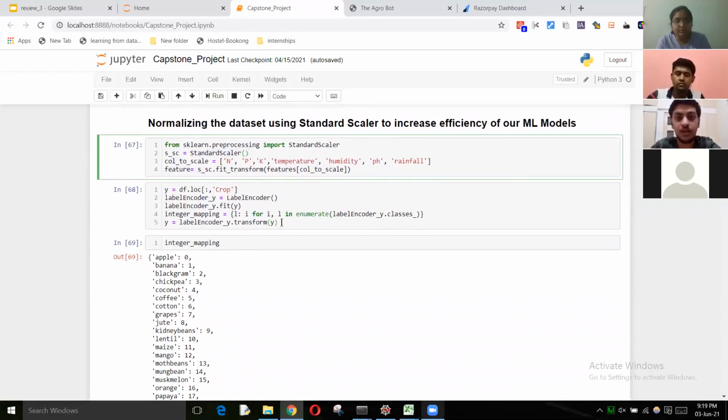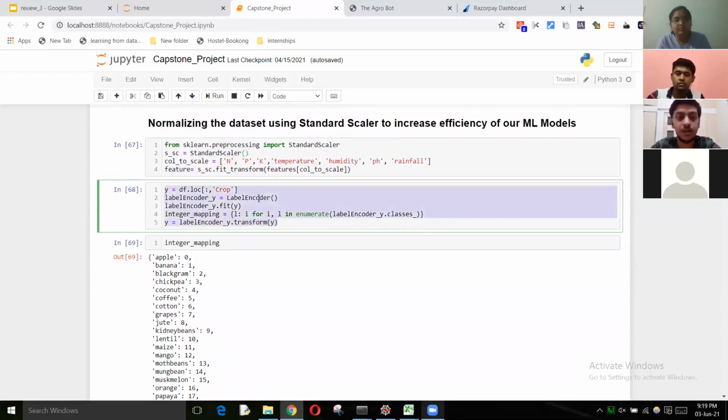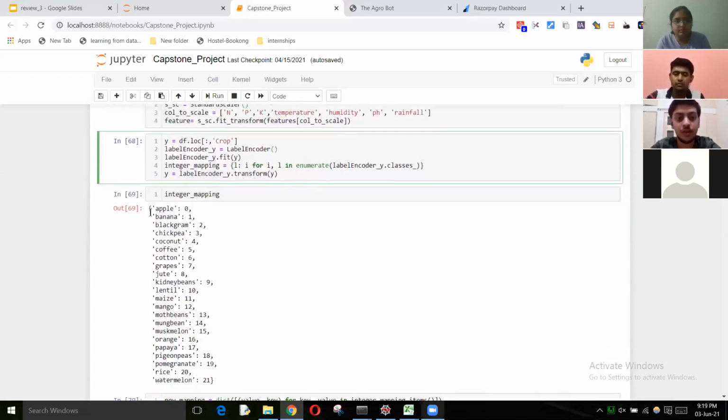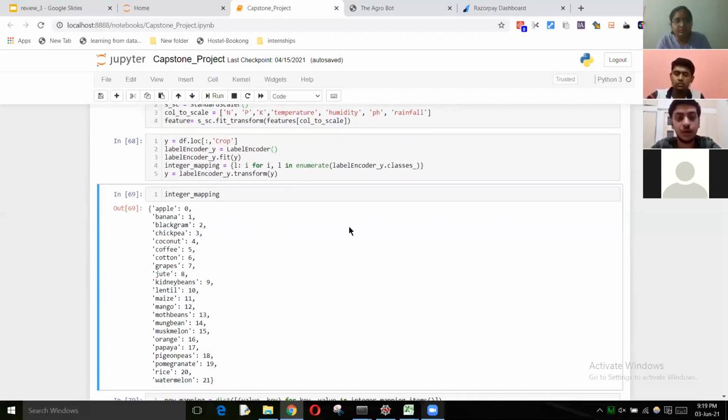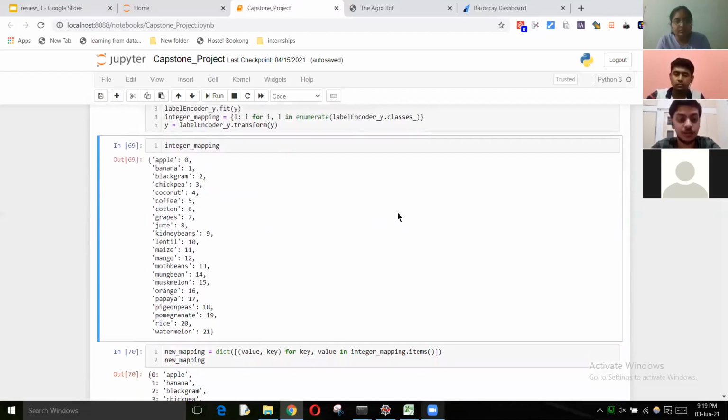Then we have done the integer mapping also. Integer mapping is where we have mapped each of the crops to an integer so that we can do much cleaner data analysis, and we have a way to identify which crop represents what. For example, we have set apple to 0 and banana to 1. This is done using alphabetical order, so you can see it starts from A and goes up to watermelon, which is in W. Moving on.